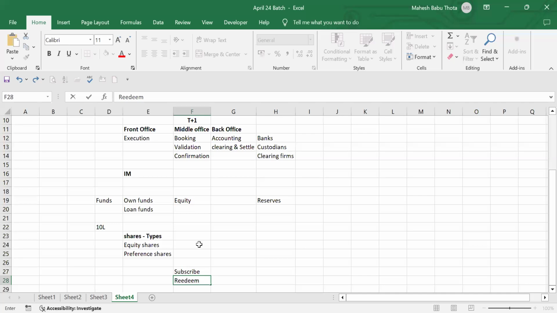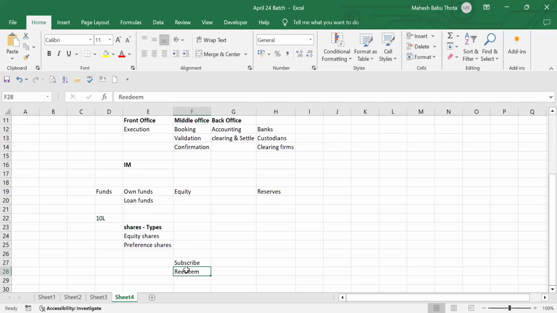Pay and use, something like that. Basically, we are using the service, we are acquiring the service, right? Similarly, subscribe is nothing but we are purchasing the share. Redeeming means we are selling the share.